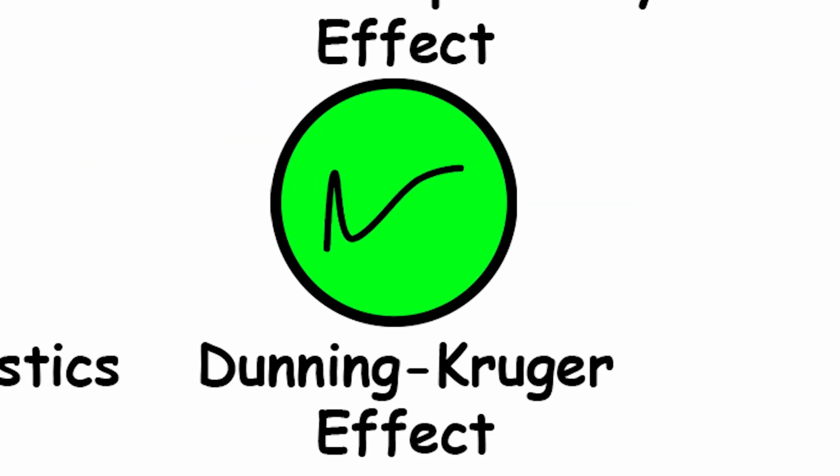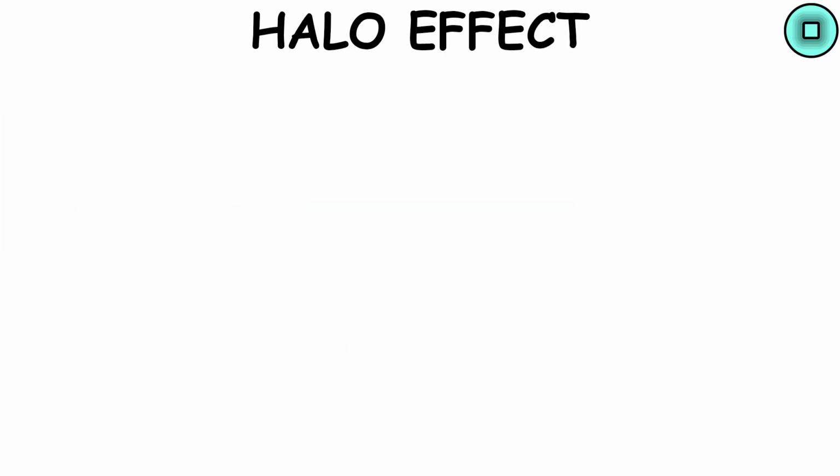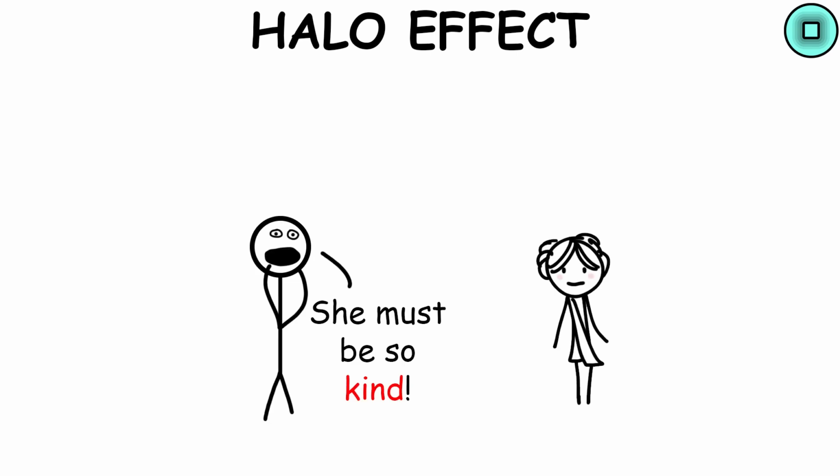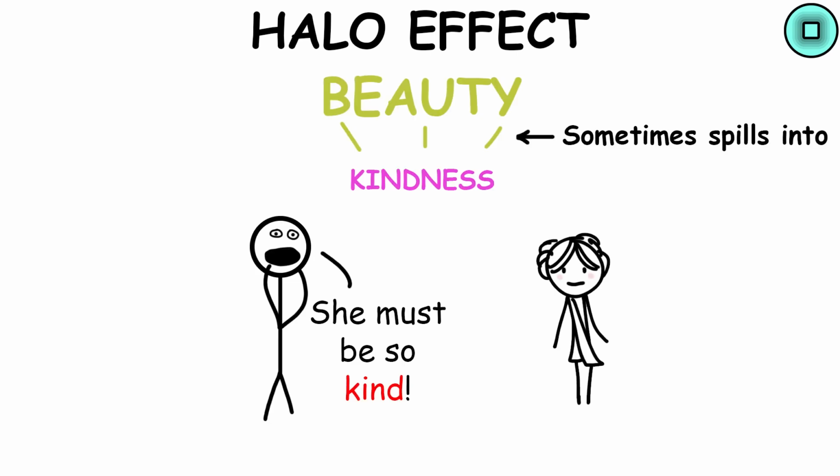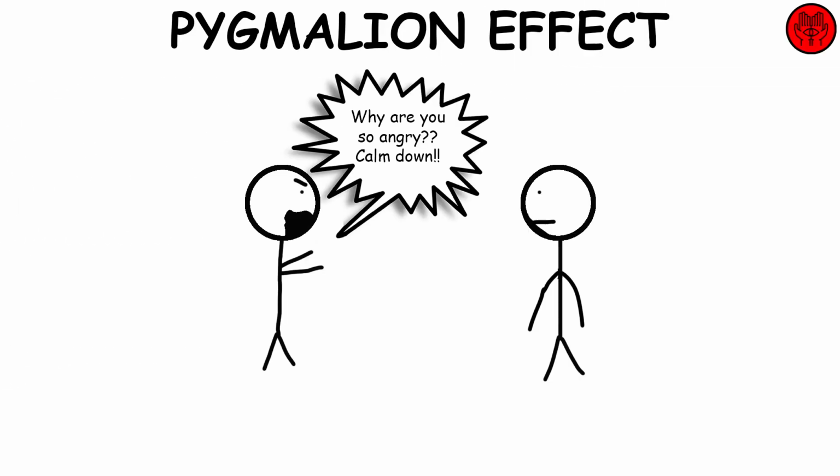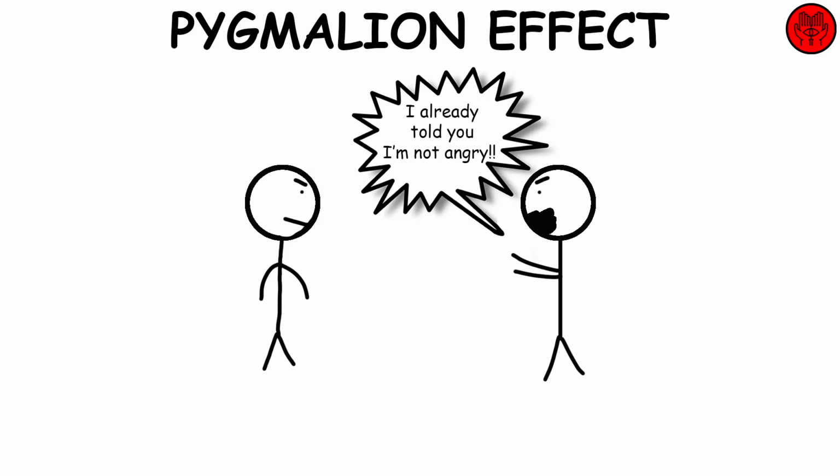Halo effect. It's the tendency for a person's positive or negative traits to spill over from one personality area to another in others' perceptions of them. Pygmalion effect. The phenomenon whereby others' expectations of a target person affect the target person's behavior in a self-fulfilling prophecy.